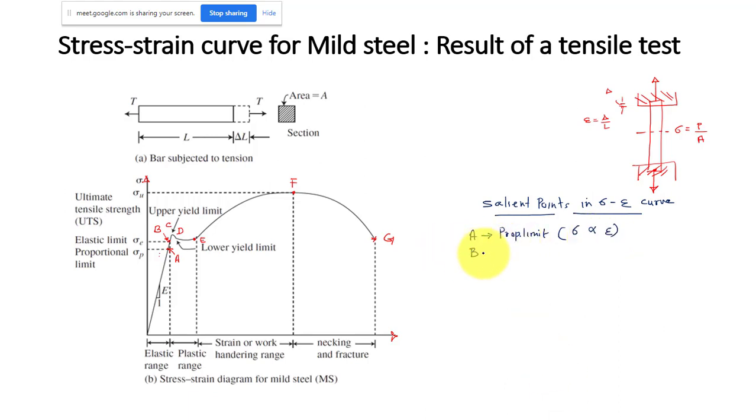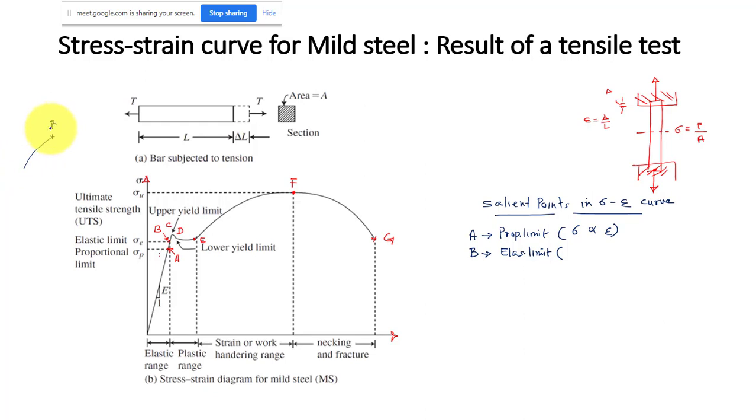So point B is called the elastic limit. That means up to that point the deformation will be elastic. If you take this segment A to B and draw it on a larger scale, that will not be a straight line, it will be something like a curve.